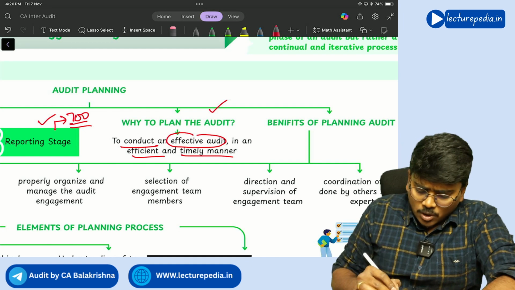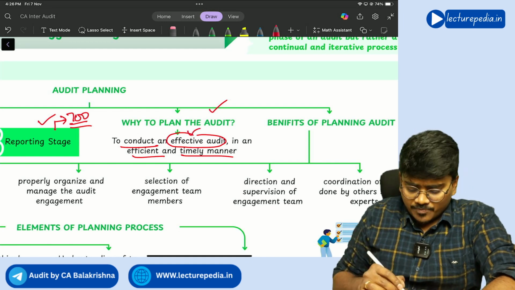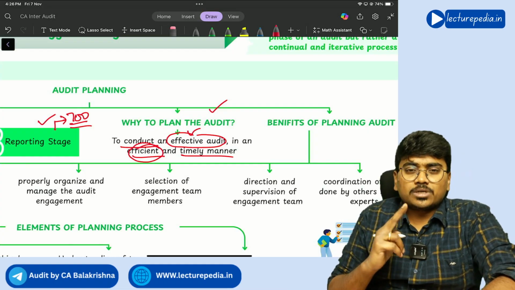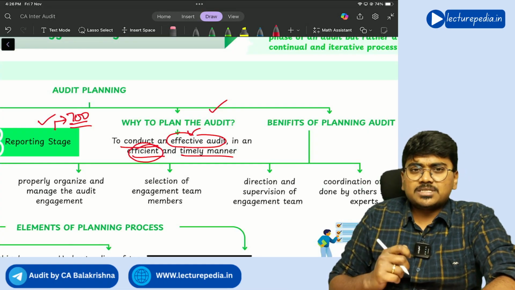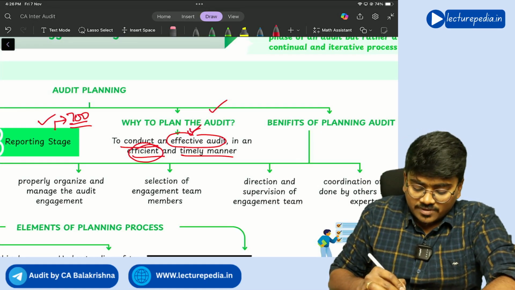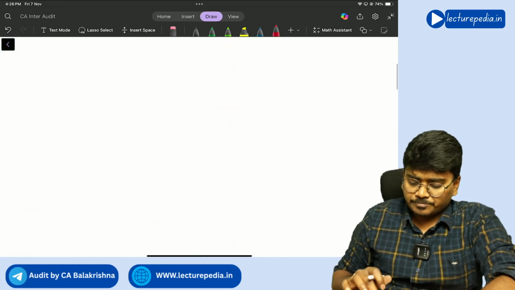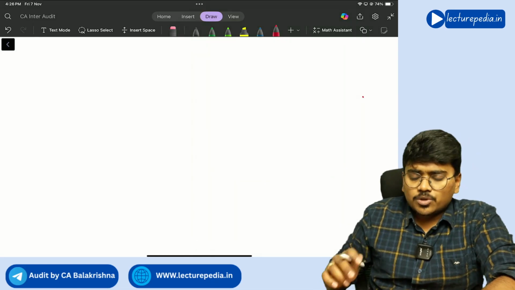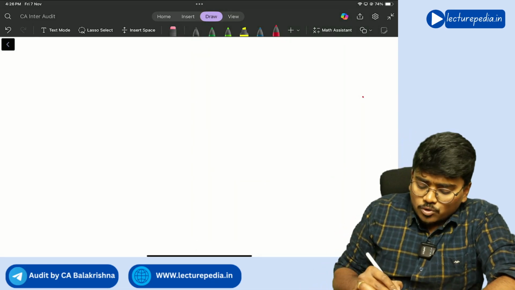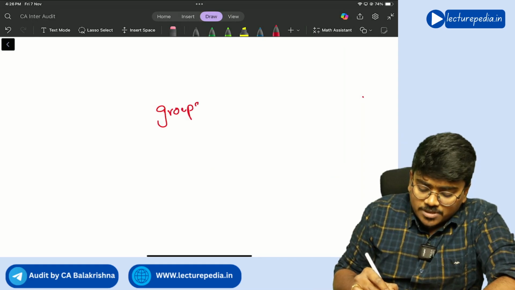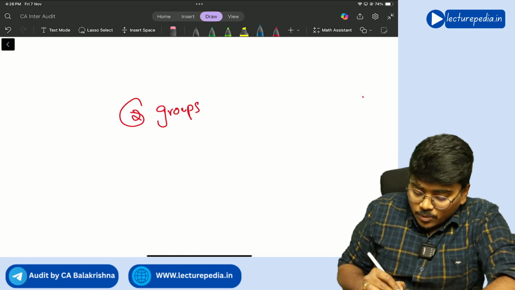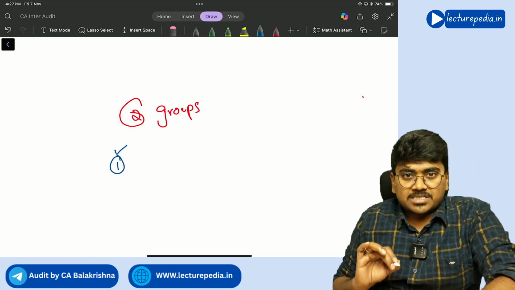Now, sir, what is meant by effectiveness and what is meant by efficiency? See, these two terms are very important. We will be seeing them a lot of times. So first of all, let us understand the difference between effectiveness and efficiency. Quickly, I'll give you an example. You are preparing for your CA examinations. You are preparing for both the groups. You wrote the examination and you have cleared only one group, let's say for example.